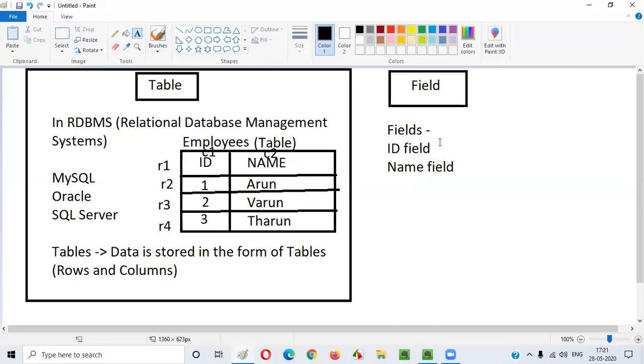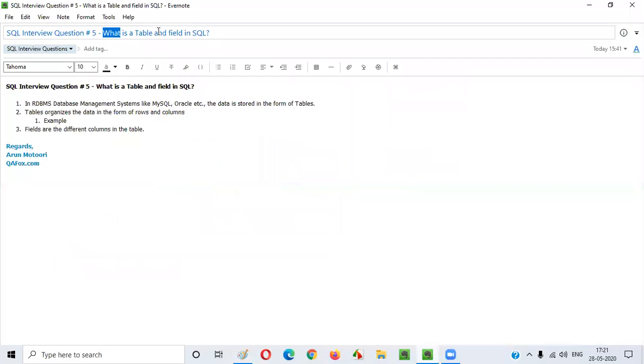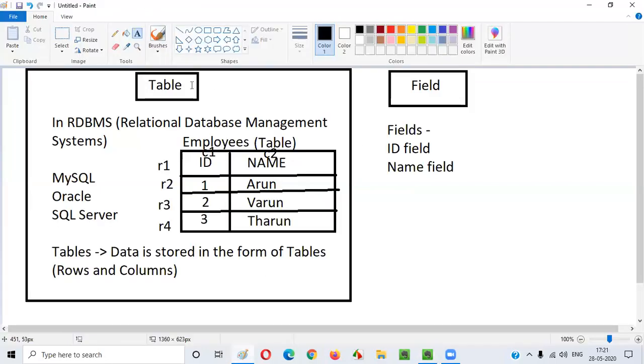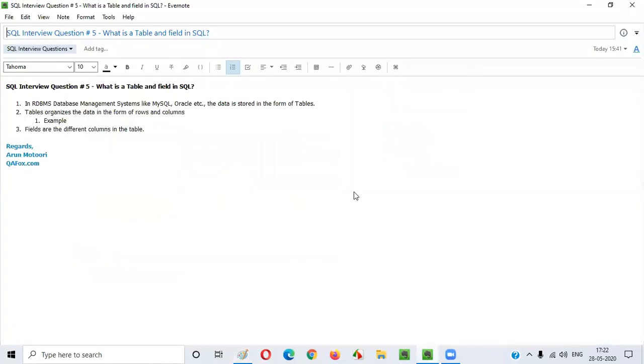Why am I explaining this answer for this interview question? Why do people ask this kind of question in interviews? They are trying to check whether you know this table and field terminology. So the table is something like this, the complete table. Here employees is a table which has these rows and columns, and the rows have the data stored under the columns. Coming to the fields, fields are nothing but the column names. The ID column can be called the ID field and the name column can be called the name field. So this is enough, guys. As part of terminology, this will be enough for you to answer in the interviews.